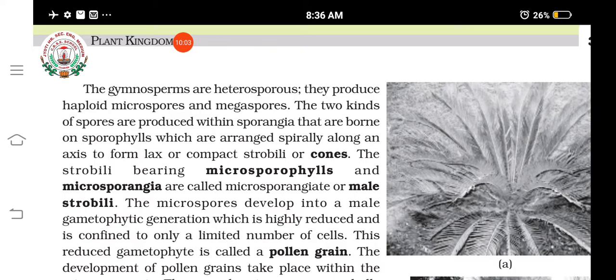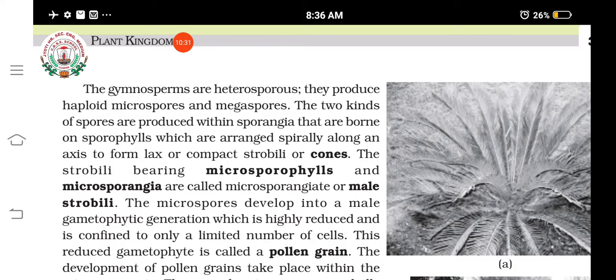So microsporangia is found on what? Certain sporophylls called microsporophylls. Listen carefully. That is, see, microspores are the male spores. Understood? And they are produced on microsporangium, which are found where? On microsporophylls. And these microsporophylls are arranged to form, okay, male strobili or male cones.